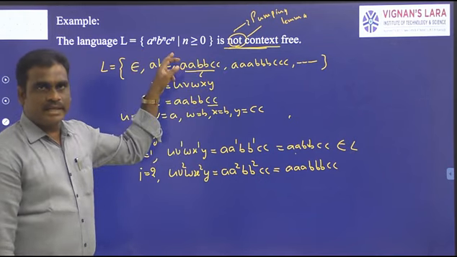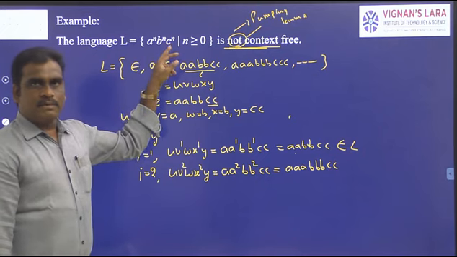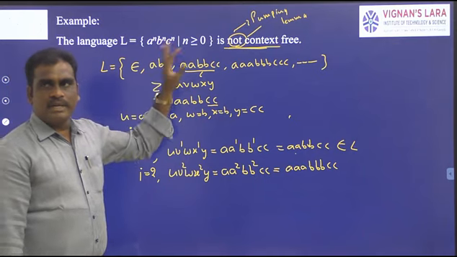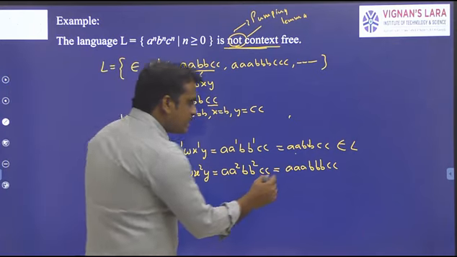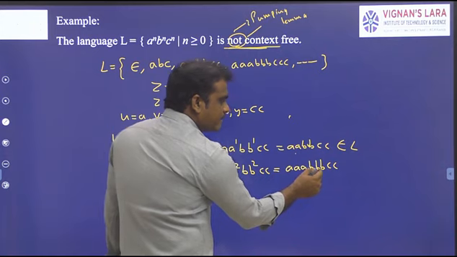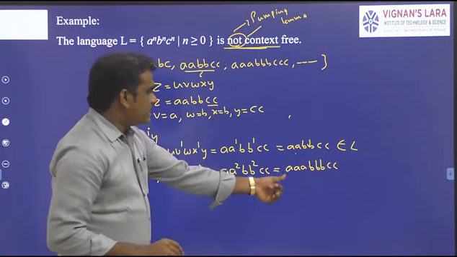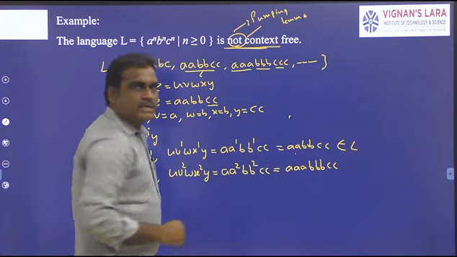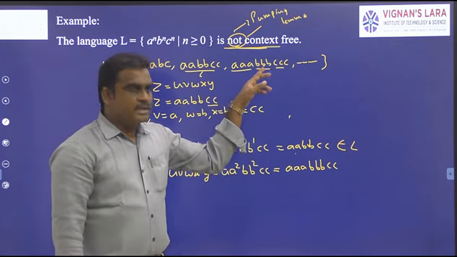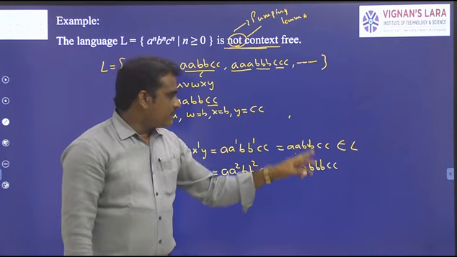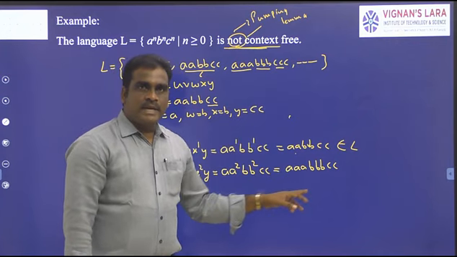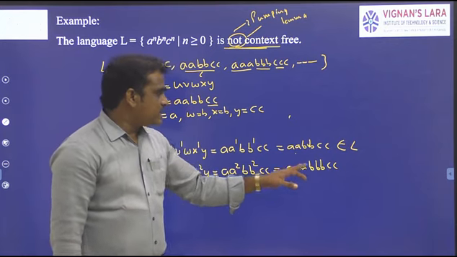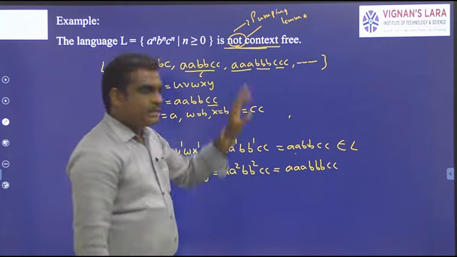Here the language meaning is A power n, B power n, C power n. That means equal number of A's followed by equal number of B's followed by equal number of C's. Whereas in this case, 3 A's followed by 3 B's followed by 2 C's. Actually this string is not in the language, since the language strings contain 3 A's followed by 3 B's followed by 3 C's. So this string does not belong to this language.